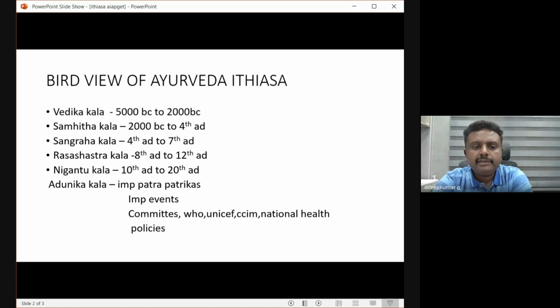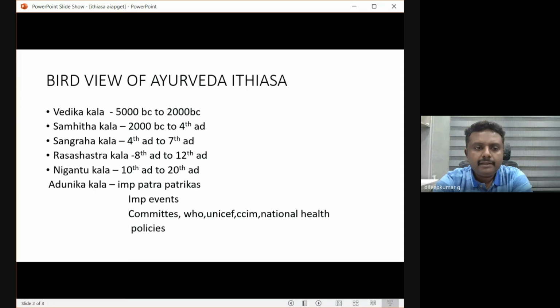After that, we have the World Health Organization from 1948, and UNICEF, CCIM from 1971, and national health policies. This is very important, and many exams ask about national health policy. When pulse polio was started, when the national tuberculosis program was started, when the national blindness control program was started, when the AIDS prevention program was started in India. So the national health policies are a point of interest for AAPGT examiners, and we will get a lot of questions regarding that.